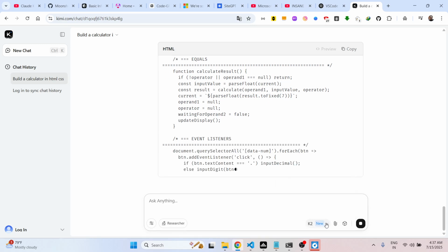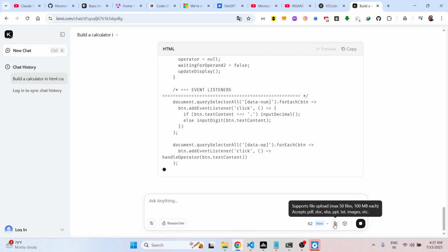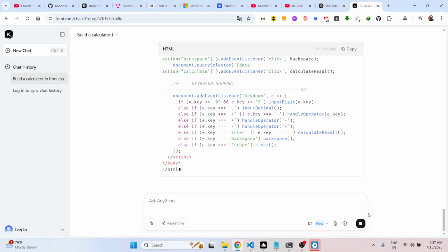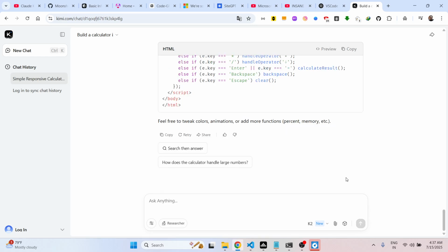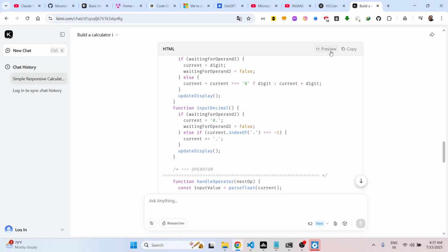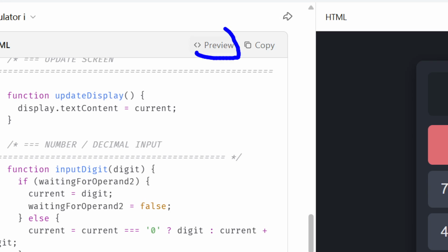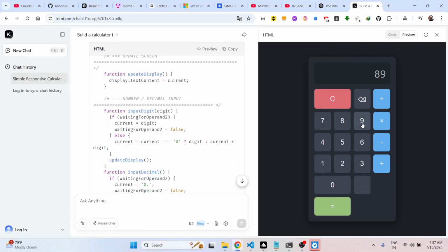And the nice thing about this is that you can even attach files as well. So it also supports, you can even attach your code files, PDF, doc, Excel files, PPT, text, images, all that stuff. You can attach it. So now it has given me this fully functioning calculator here, and you can click the preview button to actually see the live preview of this calculator. So as you do this, you have the functional calculator built out.